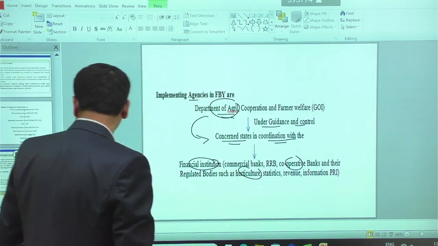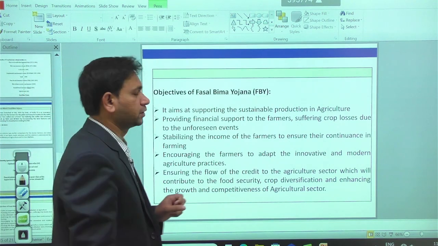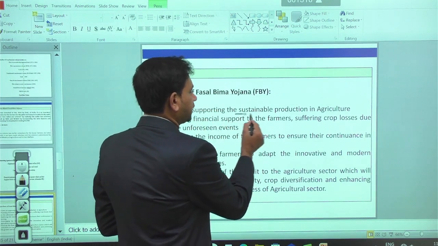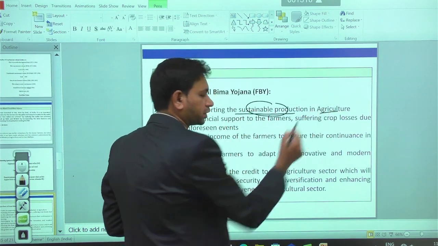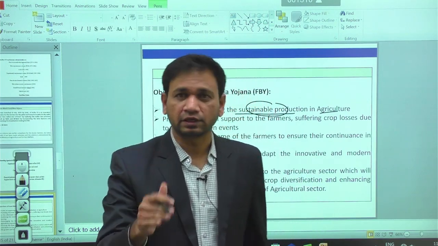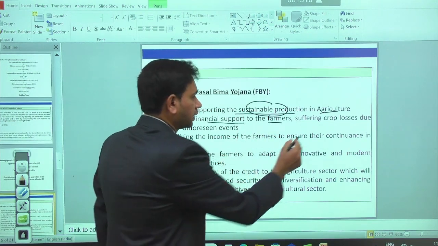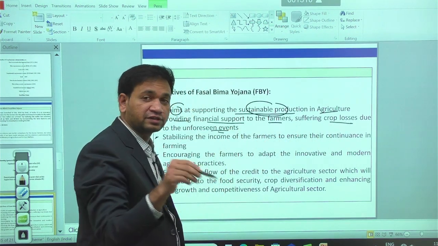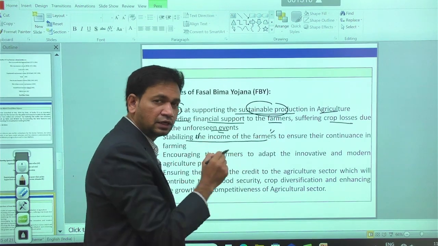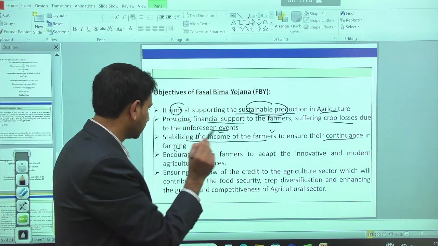So here, the objective of the Fasal Bima Yojana, again we said, is that it aims at supporting sustainable production in agriculture, because it motivates the farmers to cultivate more and more crops. That is one. Then it provides financial support to the farmers whenever they have crop losses due to unforeseen events in the crop growth period, thereby stabilizing the income of the farmers. Stabilizing the income of the farmers makes it possible to ensure their continuity in farming. That is another objective here.